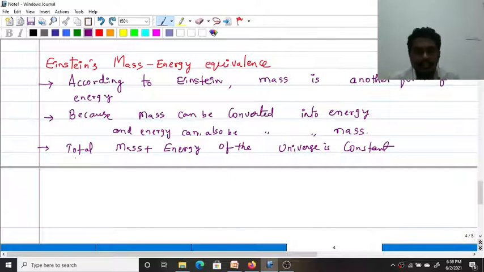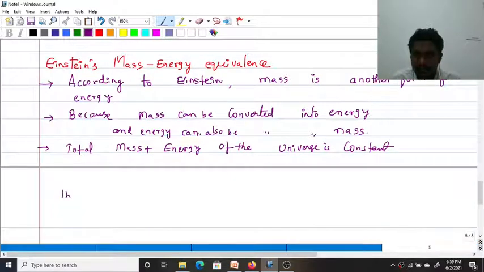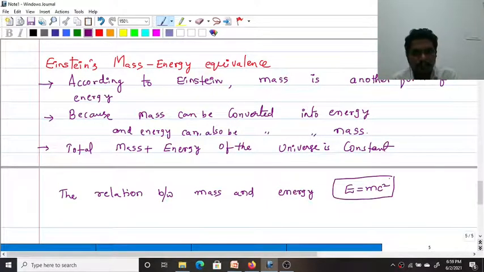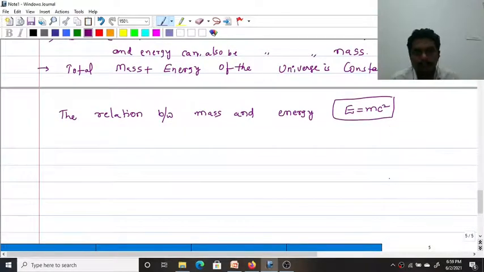And according to Einstein, the relation between mass and energy is E equals mc square. Right. Okay, and next topic is binding energy of the nucleus.